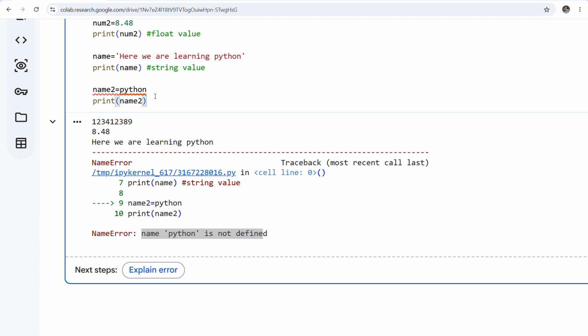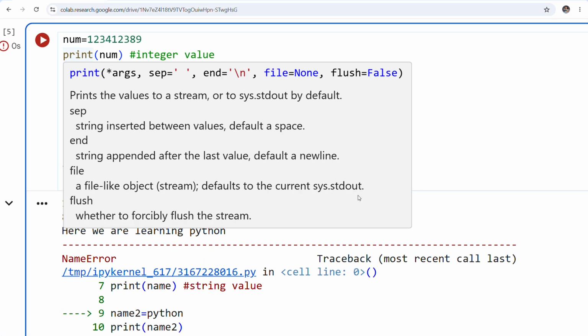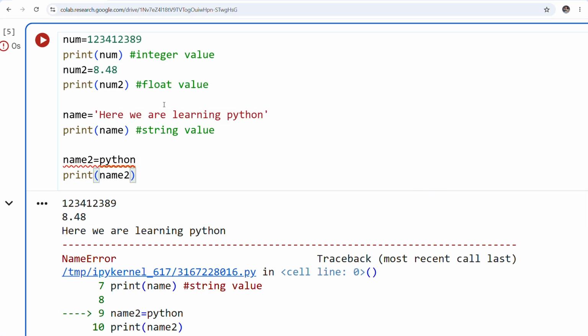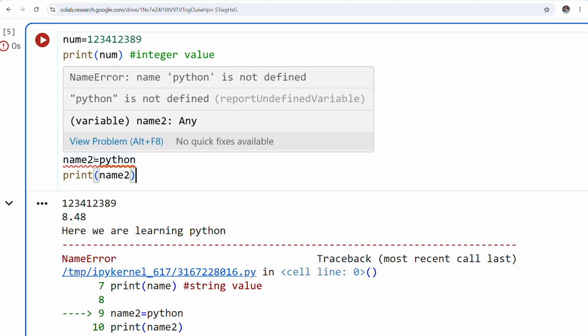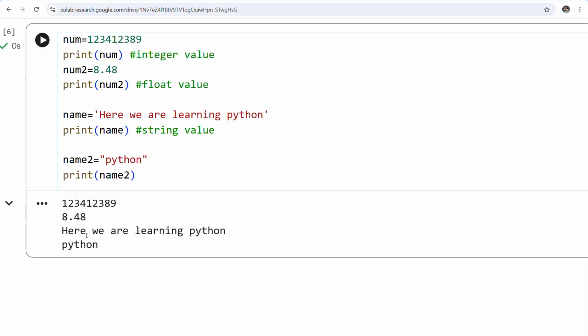It is trying to figure out whether Python is a variable. Anything without double or single quotation marks, especially if it is a word, the compiler, your system, is going to consider and search for it as a variable, because variables also do not require any sort of double or single quotes. Now see, if I give it double quotes like this and print it out, now it will definitely print. Okay, now basically, as I told you, it is a combination of numbers and all.